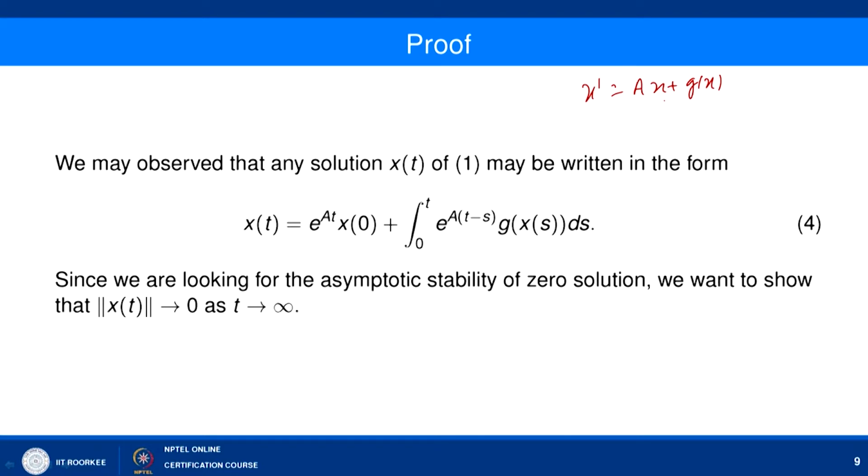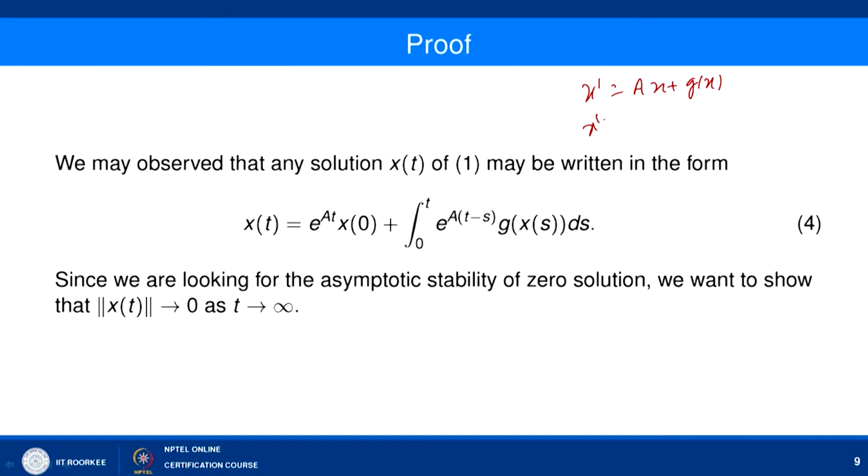Here we can say that any solution of this may be written in the following form: x(t) equals e to power At x(0) plus integral from 0 to t of e to power A(t minus s) g(x(s)) ds. And here we have used the variation of parameter method.